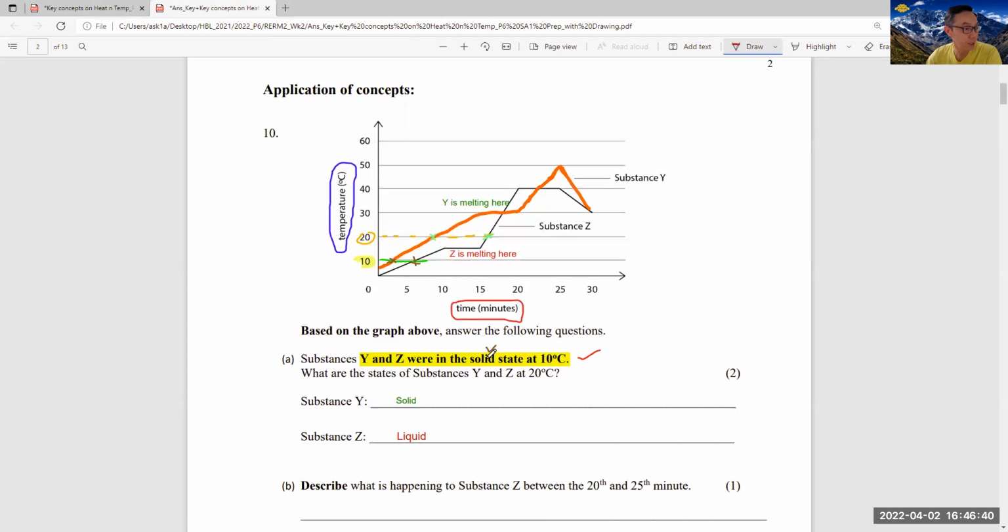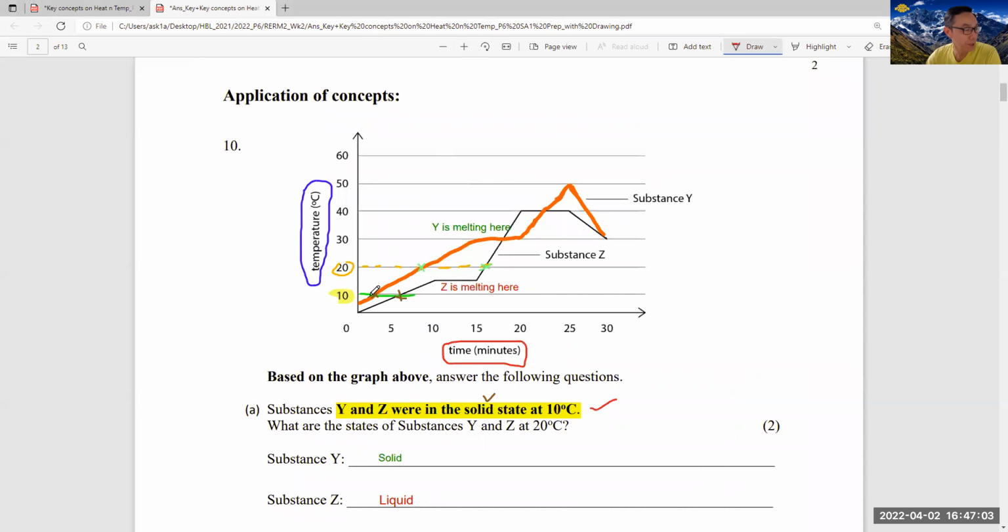Y and Z were in solid state at 10 degrees. So look at here, this part is 10 degrees, isn't it? So what I advise students to do, use a pencil, draw a horizontal line to see the point where they intersect the line of substance Y and substance Z and make a cross here. Okay, can you see there's a cross here? So at this point, that means at 10 degrees, both of these substances are in their solid state.